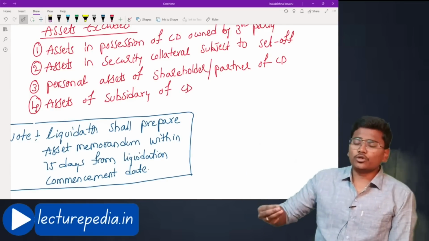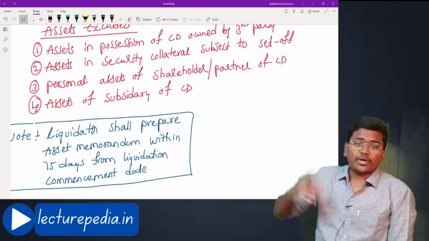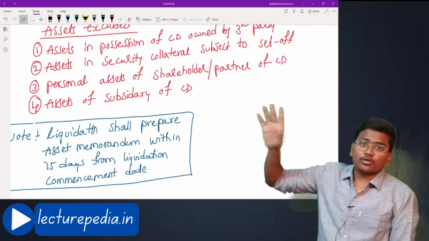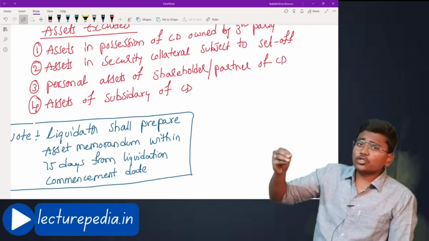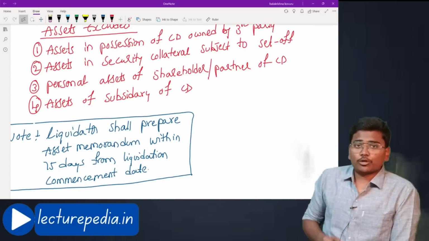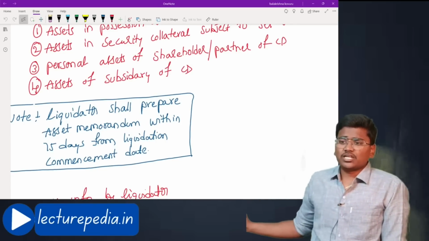Next, personal assets of shareholder partner of corporate debtor. Why would you include personal assets of the shareholders and the partners of the corporate debtor? They belong to their own. Okay, they are their personal assets. They should not be included in the assets of the corporate debtor. Okay, fine.